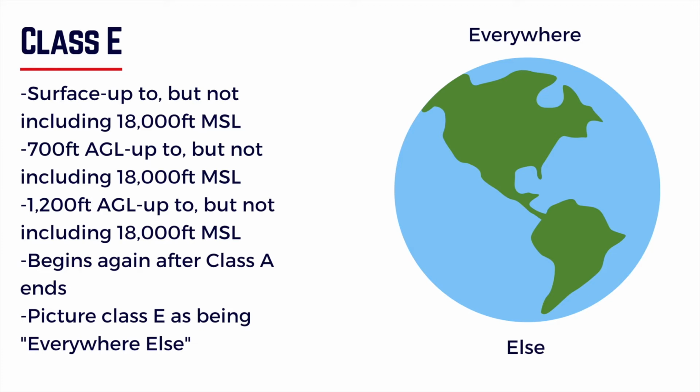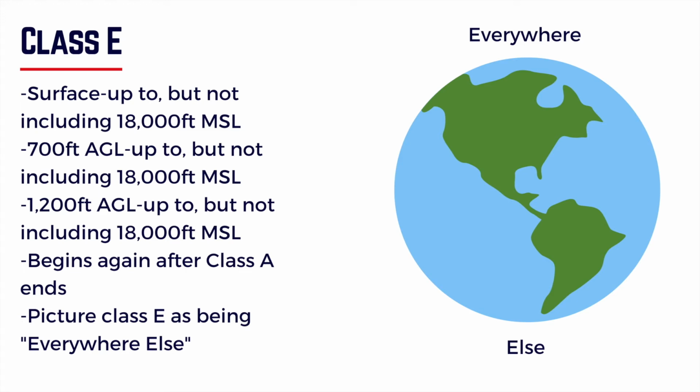So first off, Class E can start at the surface and go up to, but not including, 18,000 feet mean sea level. So what does that mean? Up to, but not including. It simply means that technically, Class E ends at 17,999 feet.